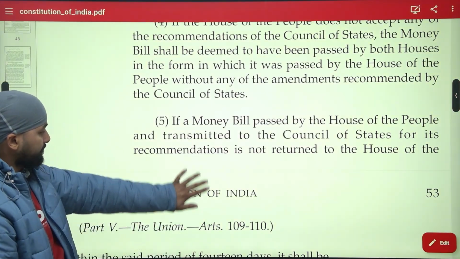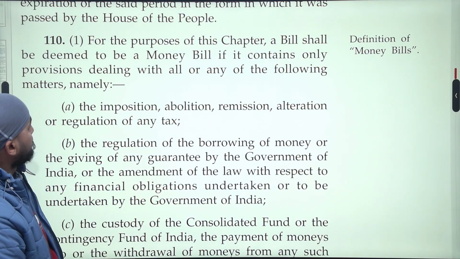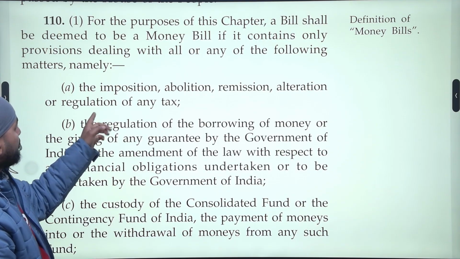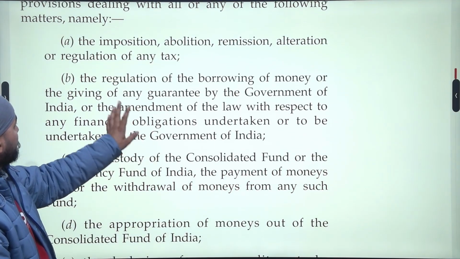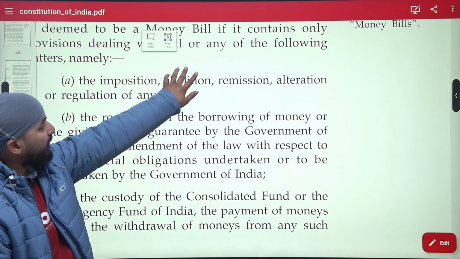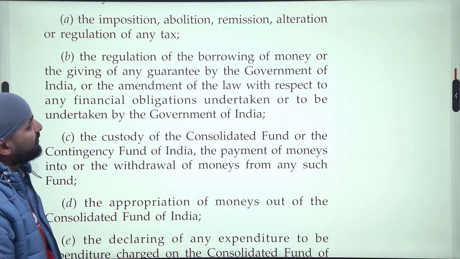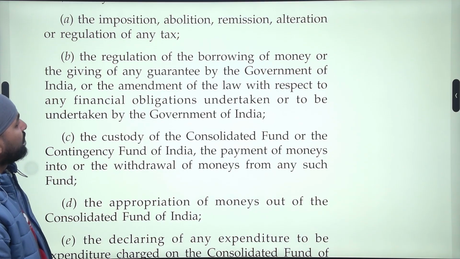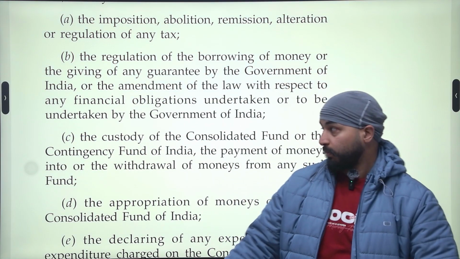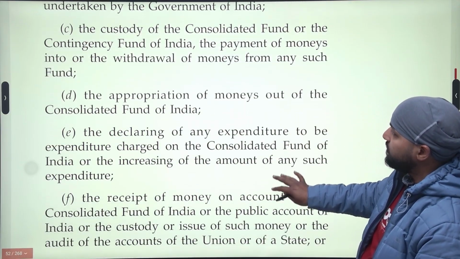Let's see. The imposition, abolition, remission, alteration, or regulation of any tax, with all or any of the following: regulation of the borrowing of money, the giving of any guarantee by the Government of India, or the amendment of the law with respect to any financial obligation undertaken or to be undertaken by the Government of India.